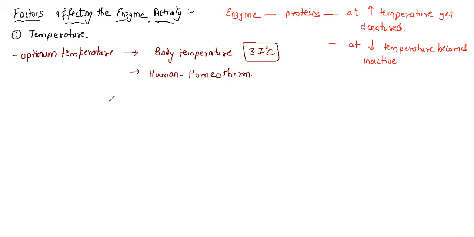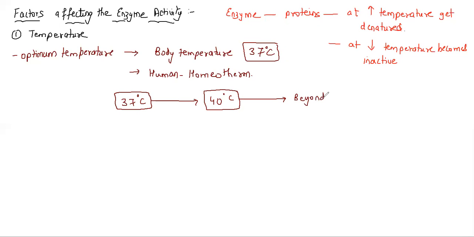So let's put it in this way. I take it as 37 degrees Celsius. If I increase the temperature, let's take the temperature going up to 40 degrees Celsius. Till 40 degrees Celsius, the enzyme activity will decrease. But beyond 40 degrees Celsius, the enzyme gets denatured. We need to understand, beyond 40 degrees Celsius, the enzyme gets denatured.